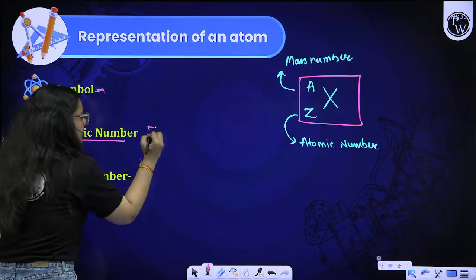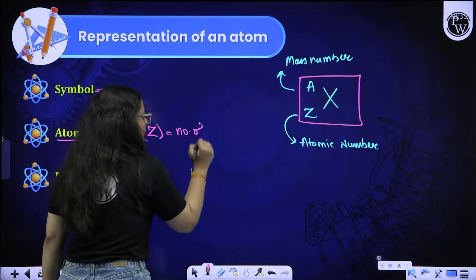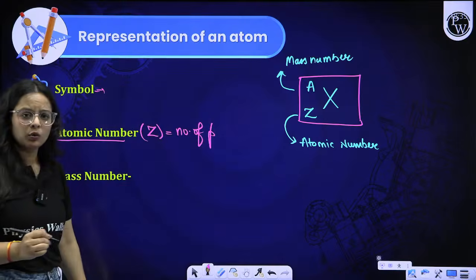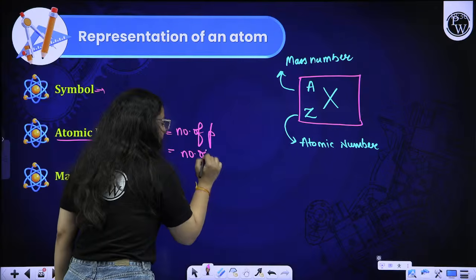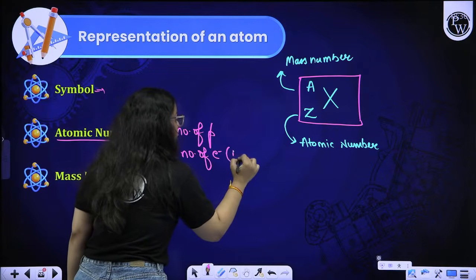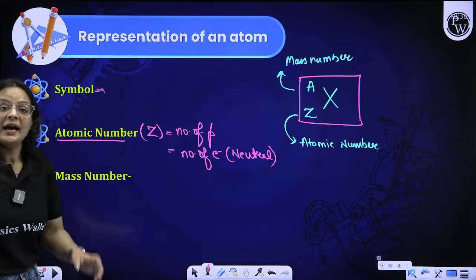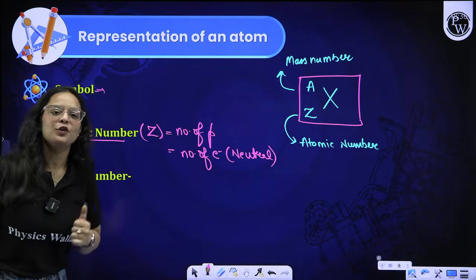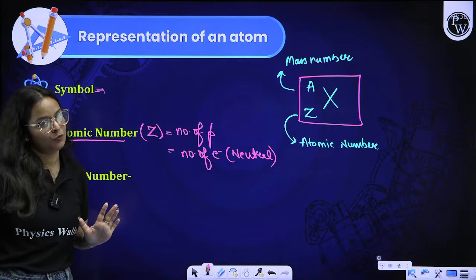Atomic number, represented by Z, is equal to the number of protons. That is also equal to the number of electrons, but it is only applicable if we have a neutral species. I will explain with an example. Don't worry, just listen to the concept, then we will shift to the question portion as well.